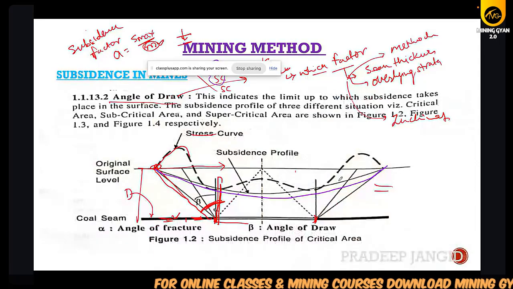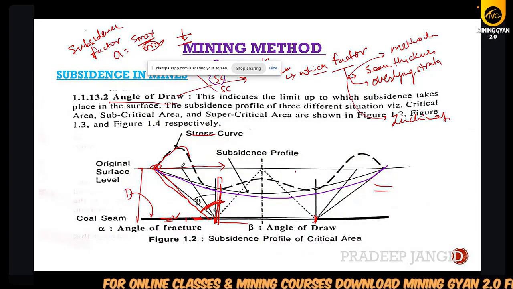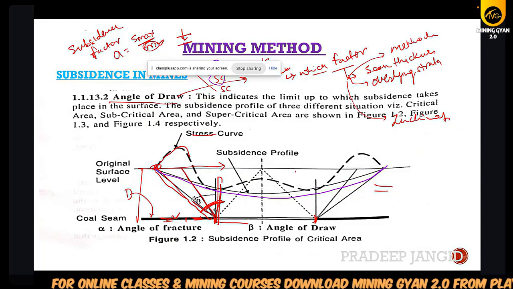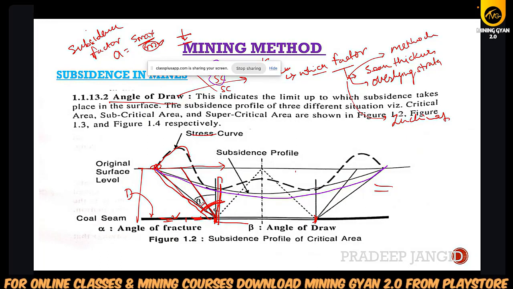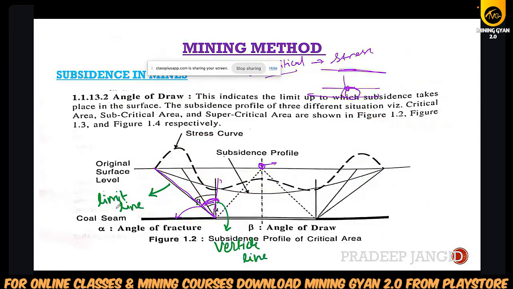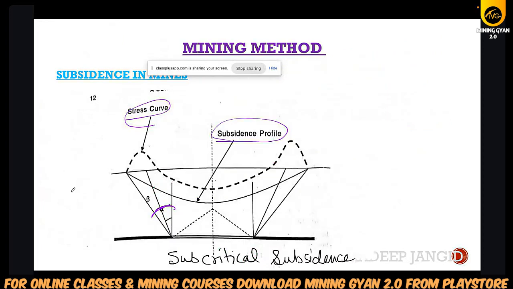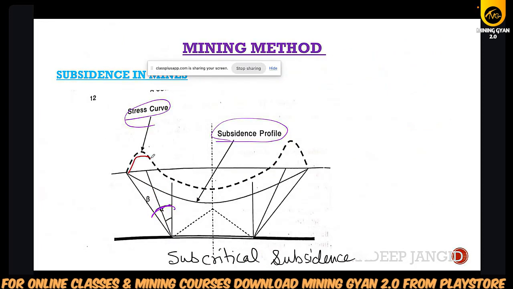What is envelope draw? I told you what is envelope draw. This is envelope draw. This angle is envelope draw. This is envelope break, and this is normal level. This is subsidence line. This graph will be the strain graph. So we call this line a limit line. This line is limit line. This is vertical line. This is a stress curve.